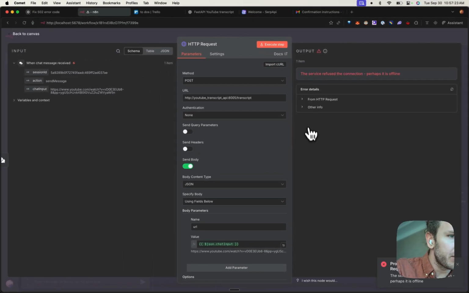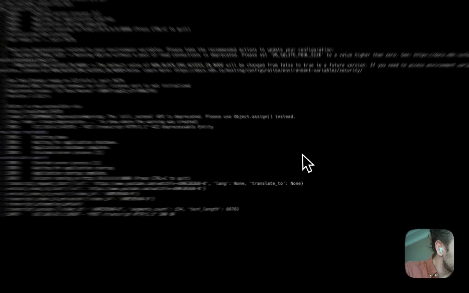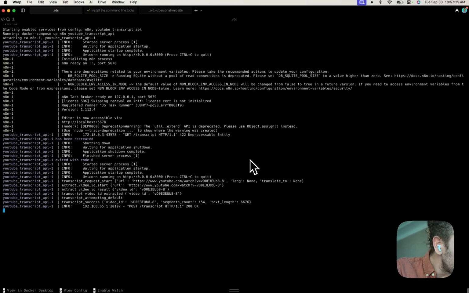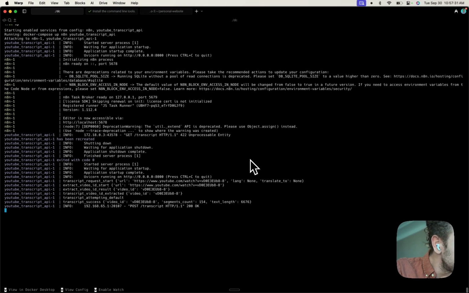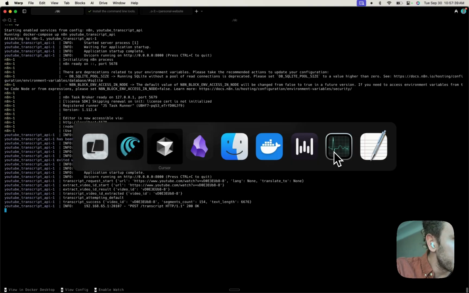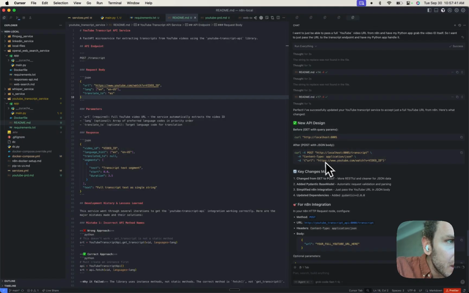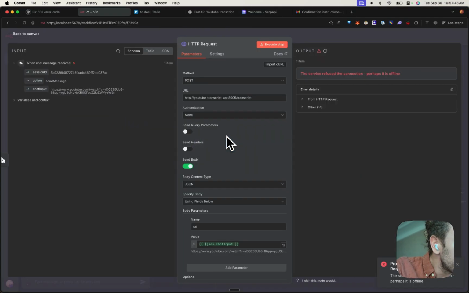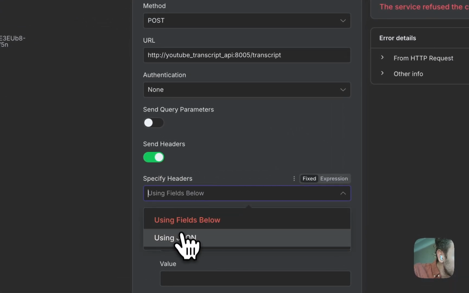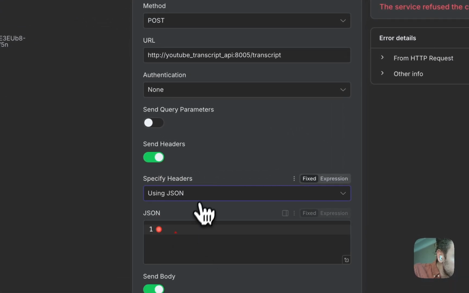What's wrong with how I'm calling this? Maybe there's some headers I'm missing. Application JSON. No, I don't think that's what I want, actually.